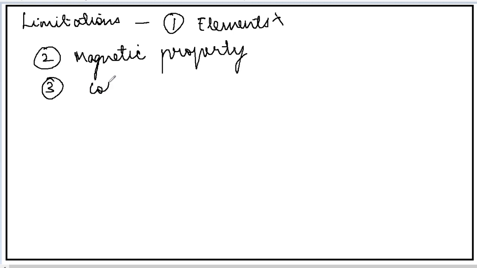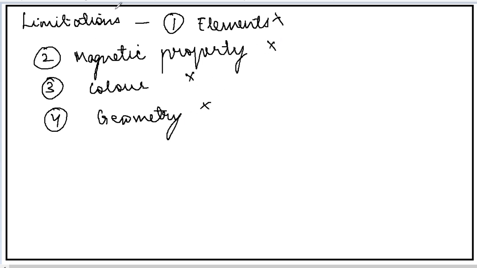Werner theory doesn't explain the color of the coordination compound, that whether the coordination compound will be colorful or not. If colorful, it will be of which color, and so on. It doesn't give any idea about the particular geometry of the coordination compounds. So all these were the limitations of the Werner theory. So Werner theory was not so successful. So another theory was given. The next theory is valence bond theory.